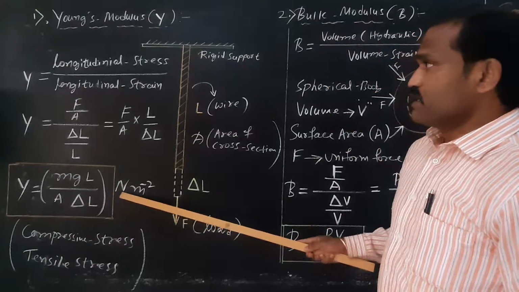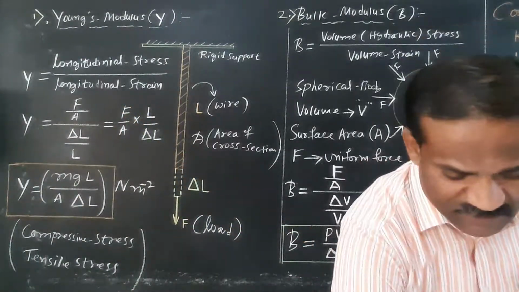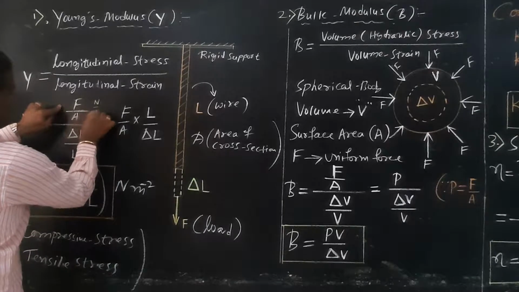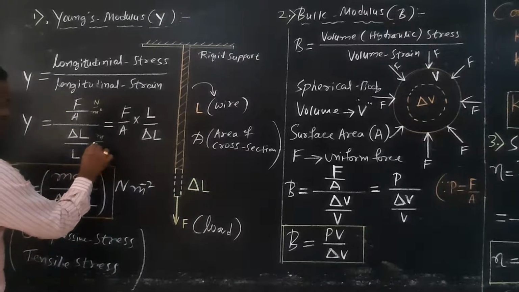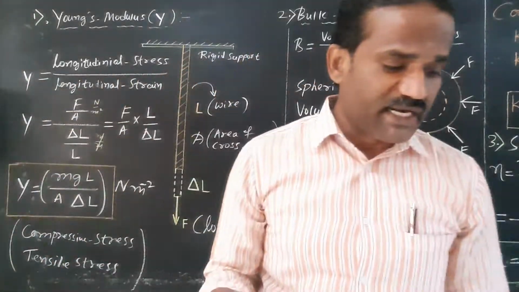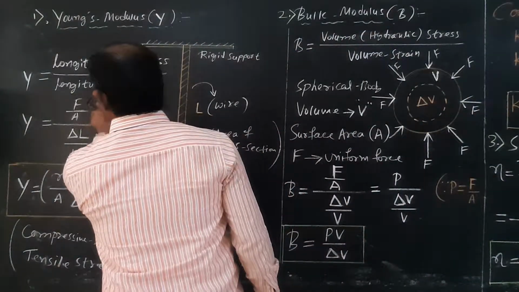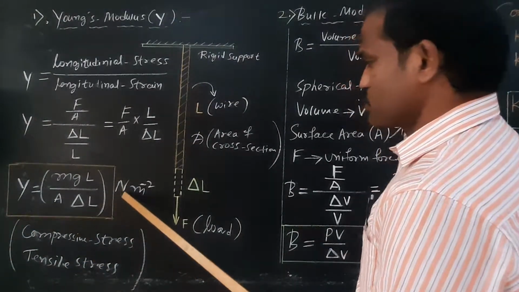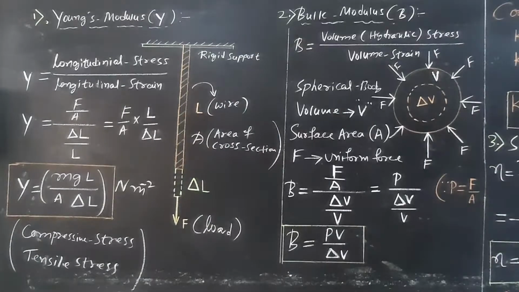See, stress is measured in Newton per meter square. What is change in length? Look carefully. Force is measured in Newton. Area is measured in meter square. Change in length is meter, and original length is also meter. Meter gets cancelled. Strain is a physical quantity having no unit and no dimensions. So therefore, we conclude that the SI unit of Young's modulus is Newton per meter square. That's all. Please write down this thing, first thing.